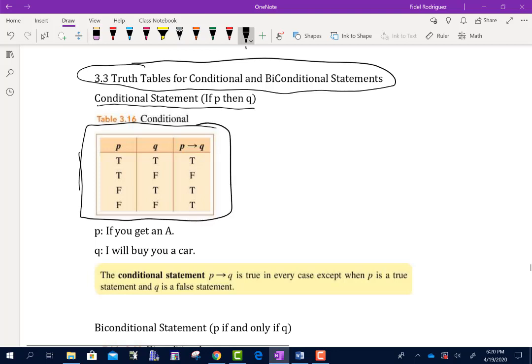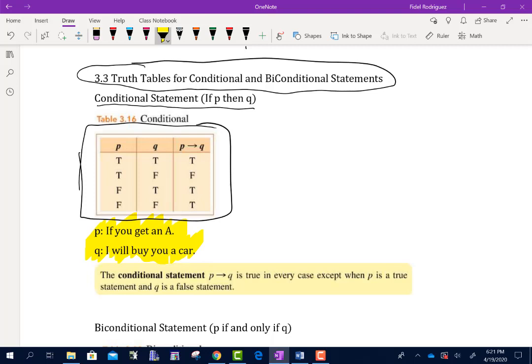Okay. So here's my truth table for the conditional statement. And to help understand the idea of what a conditional statement means, again, it means there's going to be a condition. So I want you to look at what I'm using as an example for my statements. P is the statement, if you get an A. Q is the statement, I will buy you a car.